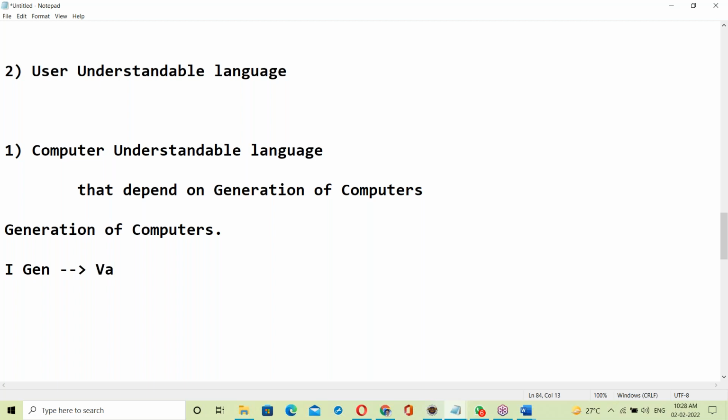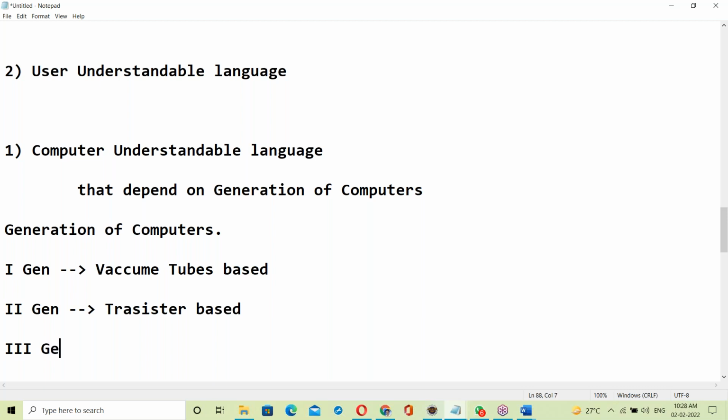First generation is vacuum tubes based. Yes, second generation. What is second generation? Transistor based. Okay. Yes, third generation. Third generation is IC based.